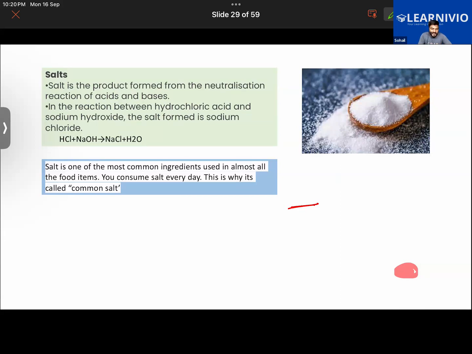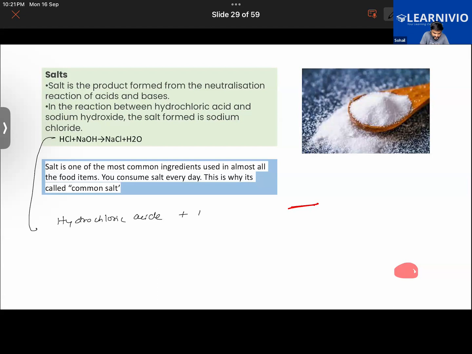So definitely the name of the salt will contain two parts. The first part of the salt's name will be derived from the name of the base, and the second part of the salt's name will be derived from the name of the acid. For example, in this one, I have taken this example. Let me write this in terms of words. We have hydrochloric acid.